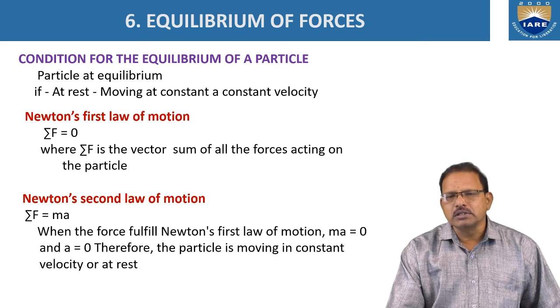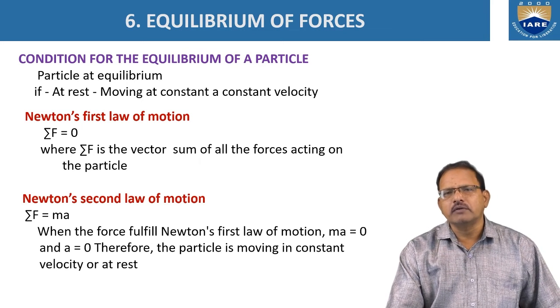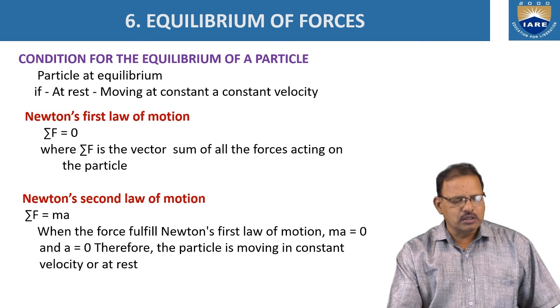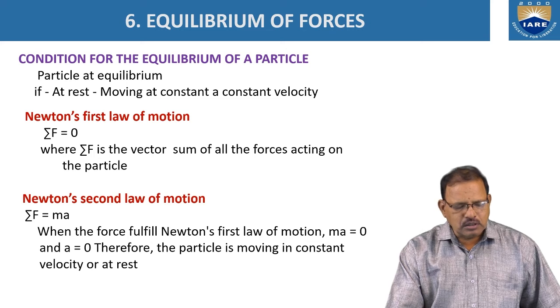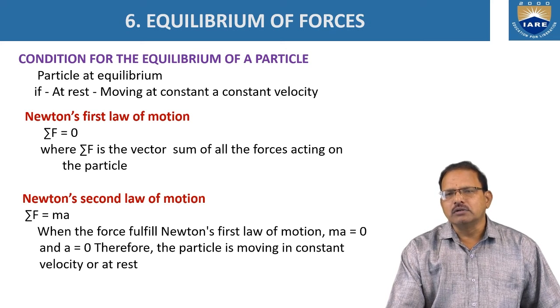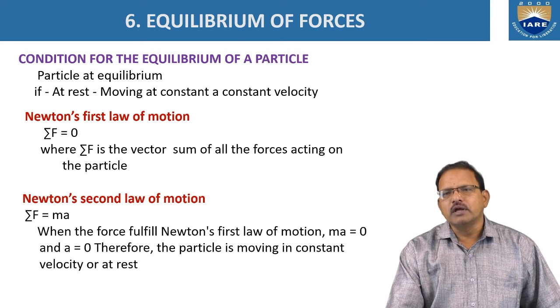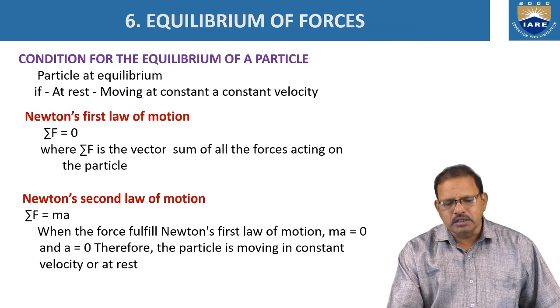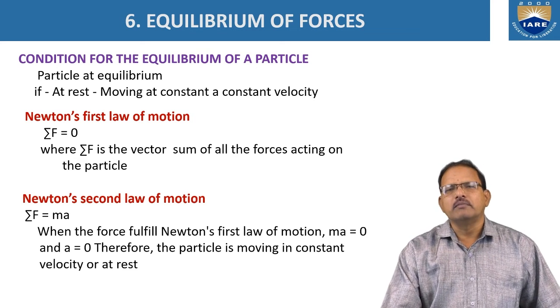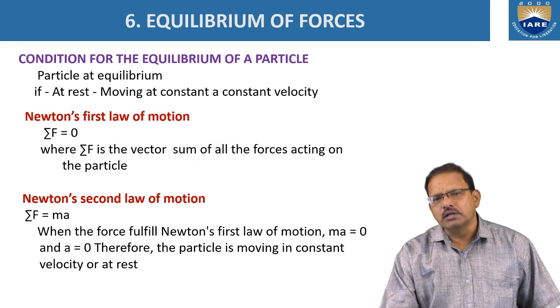Since there is no acceleration, because the rate of change of velocity is equal to 0, hence sigma F is equal to ma, which is also equal to 0, and from this relation the acceleration of the moving body is also equal to 0. That means the body is moving with uniform velocity, or if it is already at rest, the body will not change its state of rest.